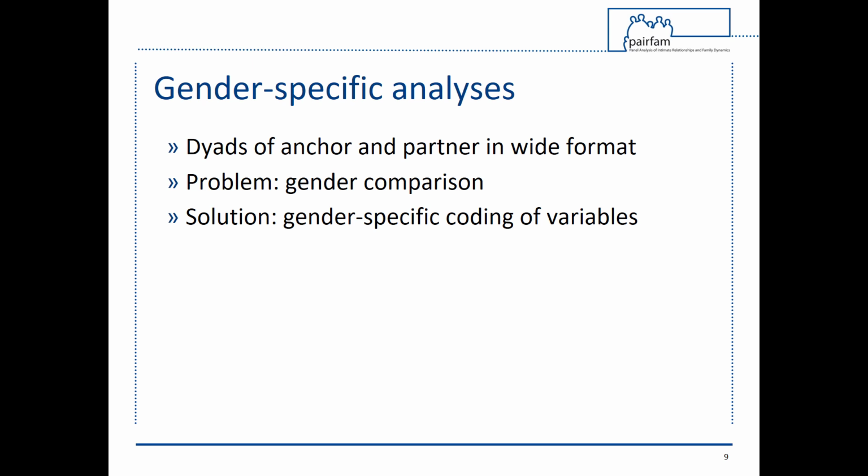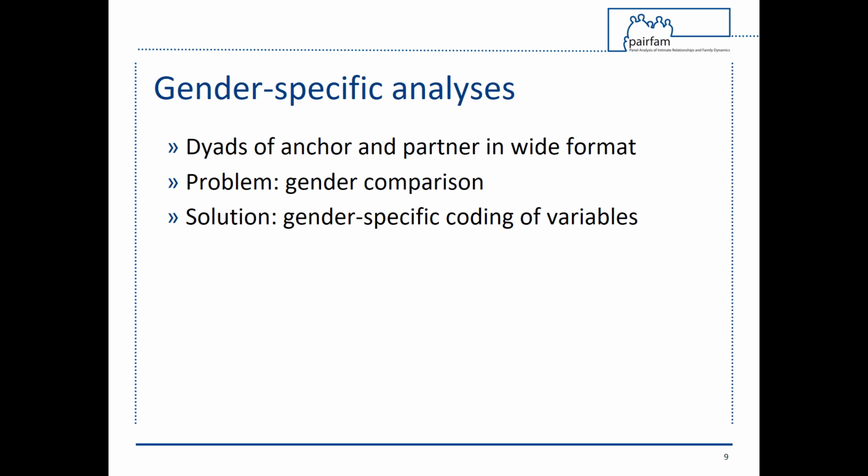One last note on gender-specific analyses. If you have merged anchor and partner data into wide format, the dataset will contain 1 row per anchor-partner dyad and several variables from both the anchor and partner respondents. For example, both the anchor's and the partner's satisfaction with the relationship. When conducting gender comparisons, please be aware that the anchor and partner can be male or female.